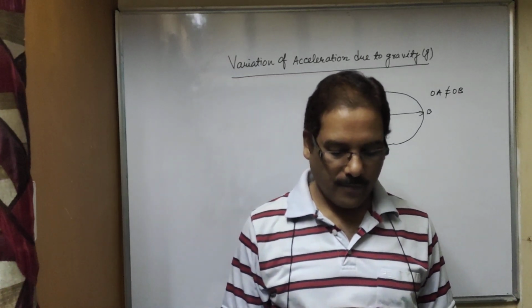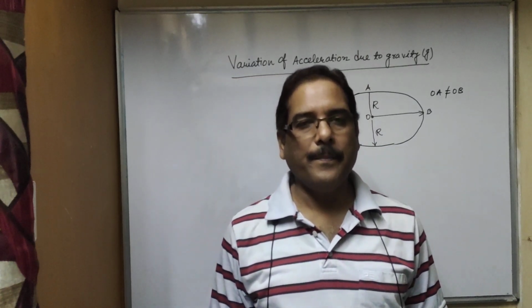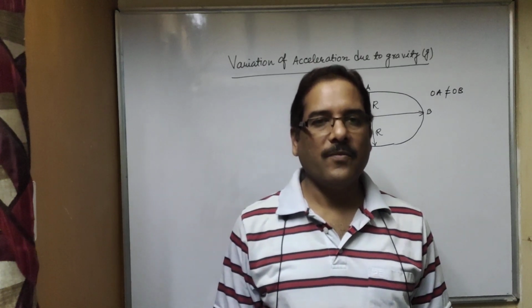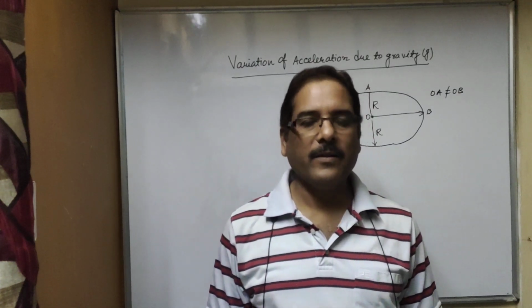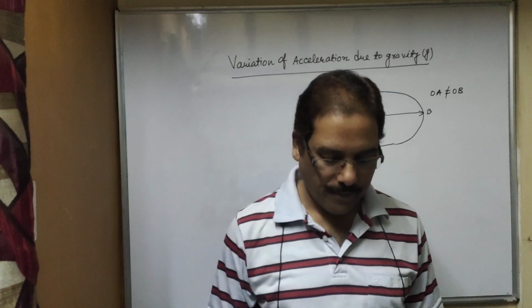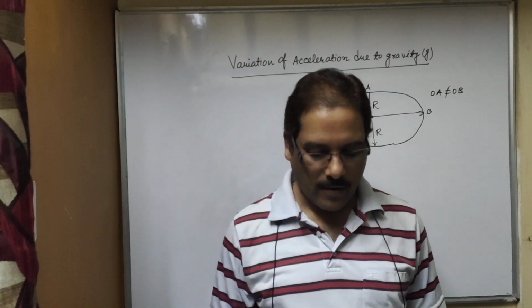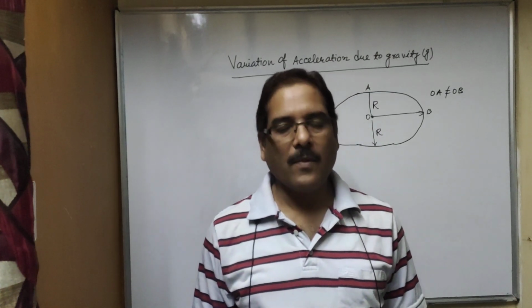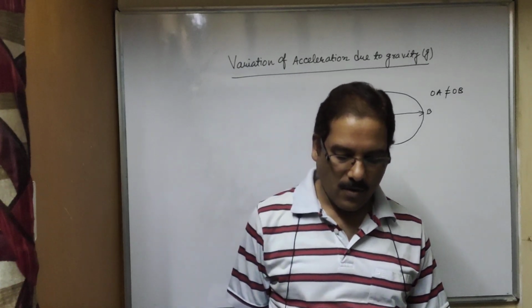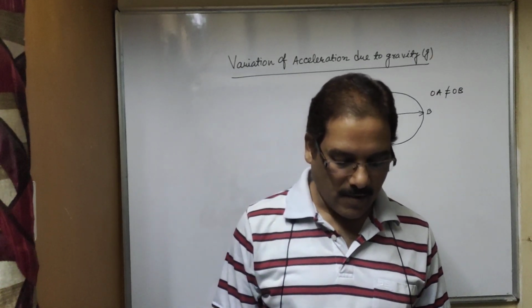So the value of radius, in bracket you can write R, capital R, is not same at all the places on its surface.